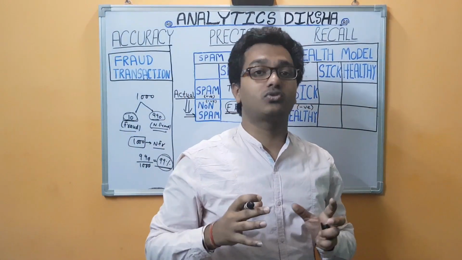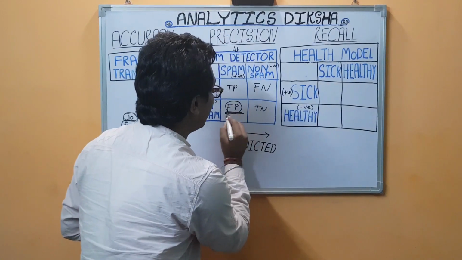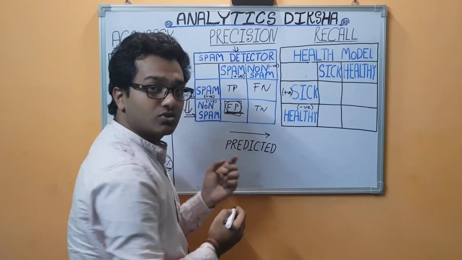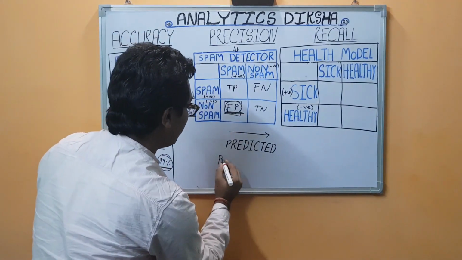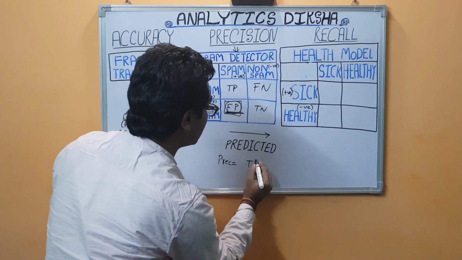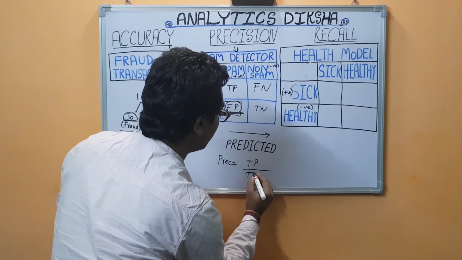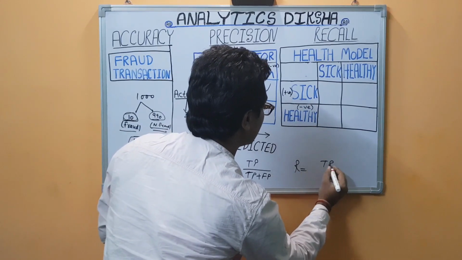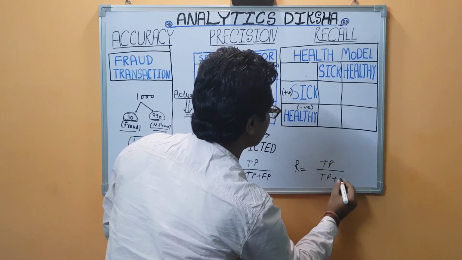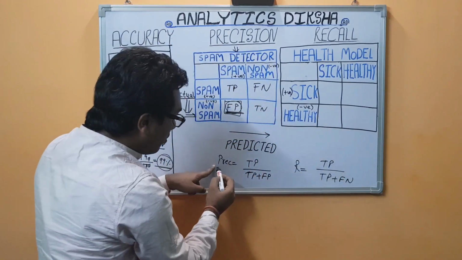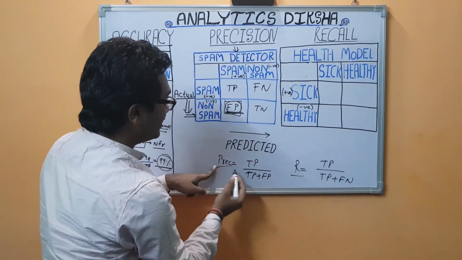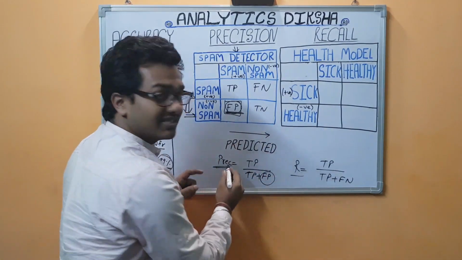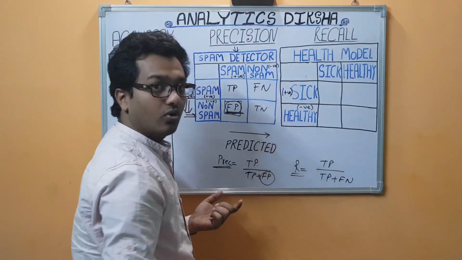That is a very big risk to you, so you don't want this number to be very high. In this case you want to give more preference to this. Recall the formula for precision is true positive divided by true positive plus false positive, and recall is true positive divided by true positive plus false negative. In both these formulas, only the precision formula contains the false positive term. That's why here precision is very important as compared to recall.